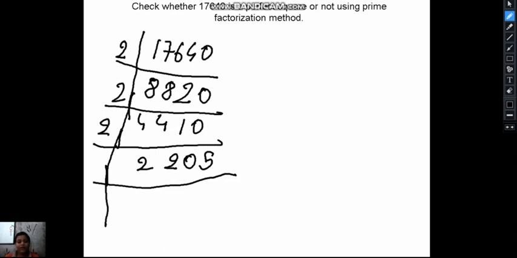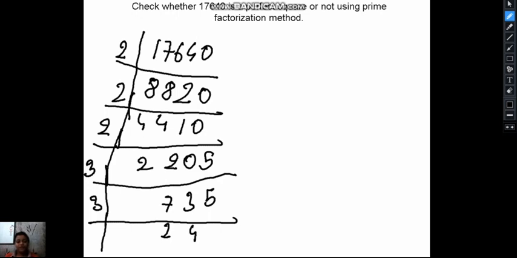Now it cannot be divided by 2, so we will take 3. 3 times 735 is 2205. 735 can also be divided by 3, giving 245. 245 cannot be divided by 3, so we will divide 245 by 5, which gives 49.